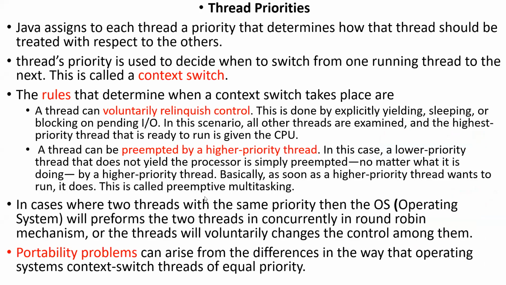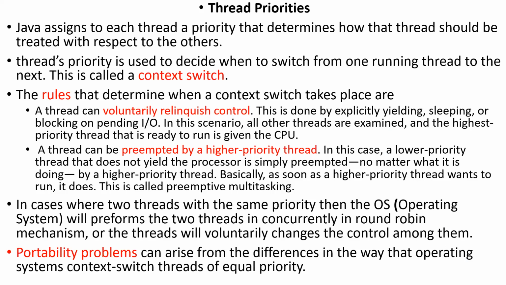So, thread properties. Inside Java programming, all threads will have their own priorities based on the importance of their work. Based on the priorities, they are going to execute. All high priority threads will be executed first, low priority next, like that. This process of changing the execution control from one thread to another thread is known as context switch.